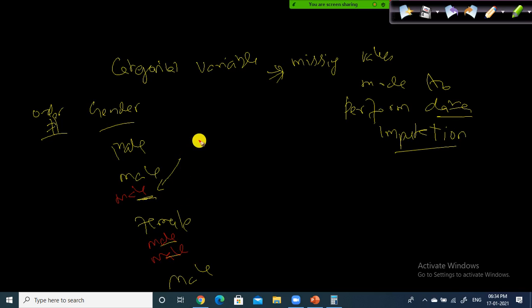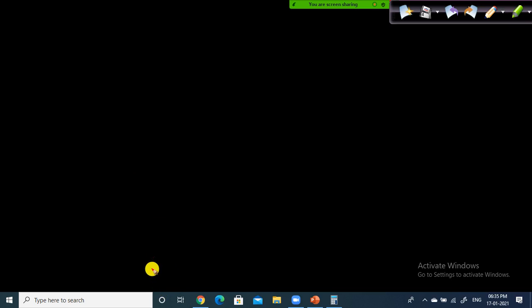So in the case of a categorical variable, we can use mode. Even in the case of a quantitative variable we can use mode, but for categorical variables we use mode to perform data imputation. Apart from this, we use mode to do some kind of bucketing. Let's say you randomly sampled the data and noted down the amount spent by various customers.